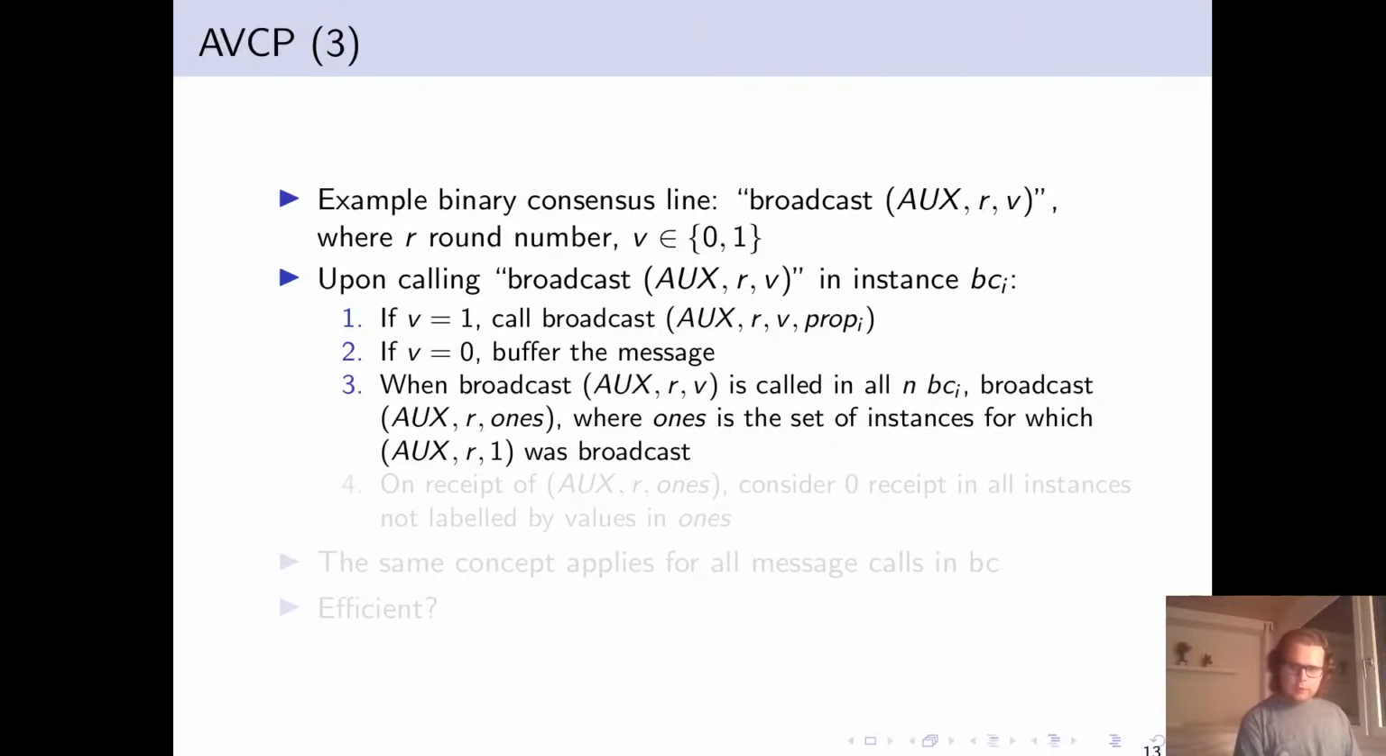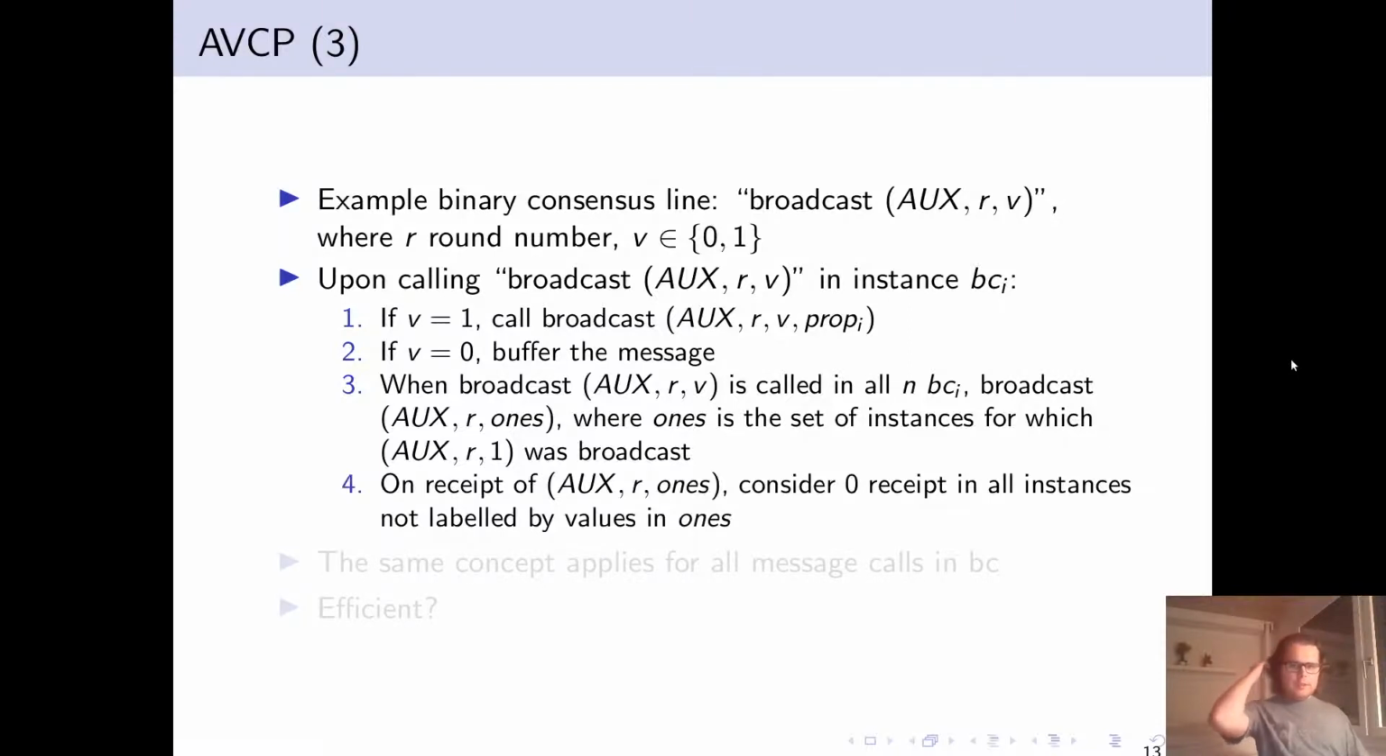So once we've broadcasted this aux RV in all n instances of binary consensus for the given round, we broadcast a different message containing a set of 1s, which corresponds to all proposals, i.e. instance labels, for which we broadcast 1, i.e. at step 1 here.